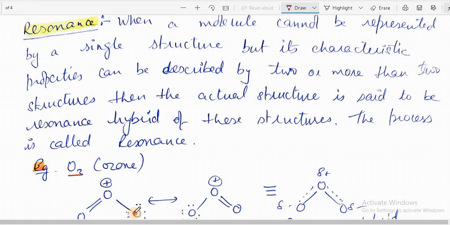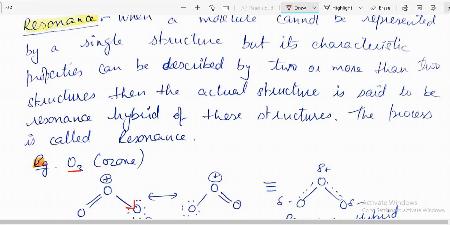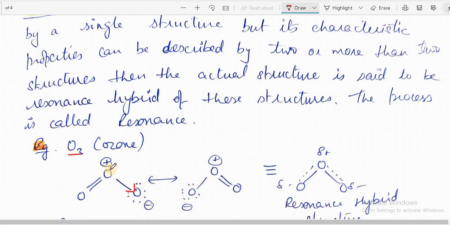This is actually a coordinate covalent bond, but when we draw a simple bond, it means the electrons are shifted towards this oxygen, and now this oxygen carries a negative charge, and the other will have a positive charge. Similarly, in this structure this is a coordinate covalent bond. Actually, if the electron moves to this, it will have a negative charge and the other will have a positive charge. So these two structures are resonating structures, and these two structures are equivalent to this structure.